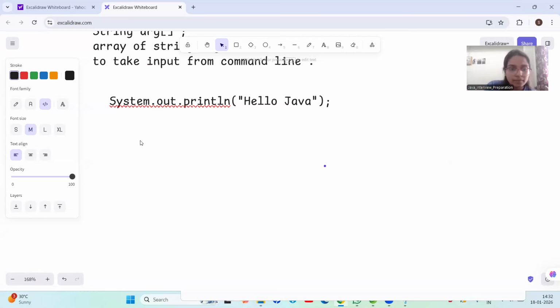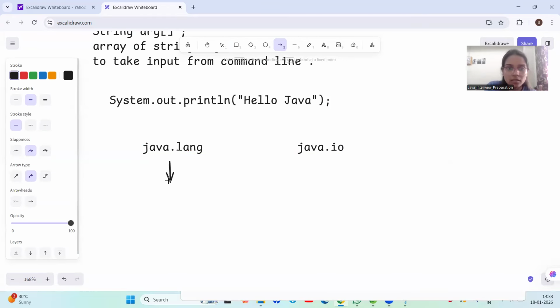First of all, System is a class which is present inside java.lang. We know that there are predefined packages in Java, right? There are two predefined packages: the java.lang package, and another, the java.io package.